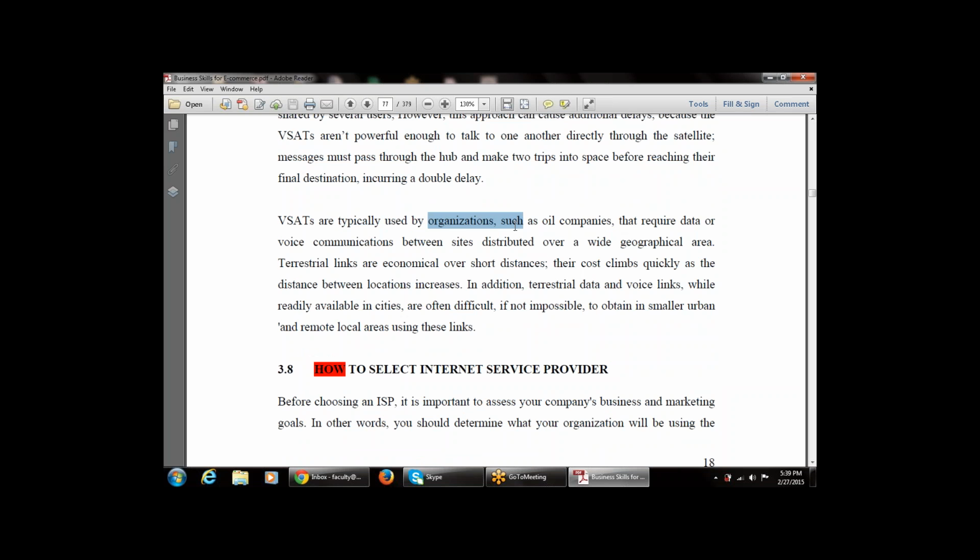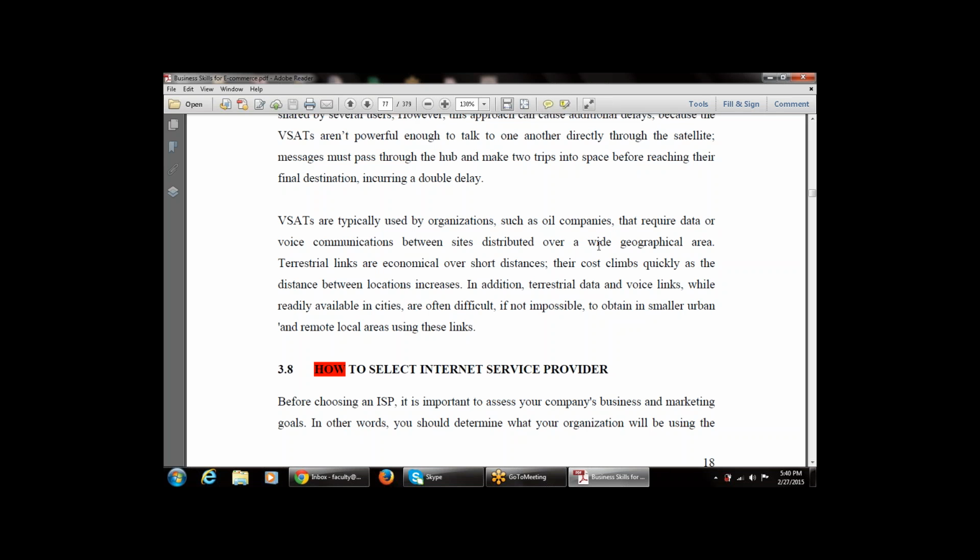VSATs are typically used by organizations such as oil companies that require data or voice communication between sites distributed over a wide geographical area.